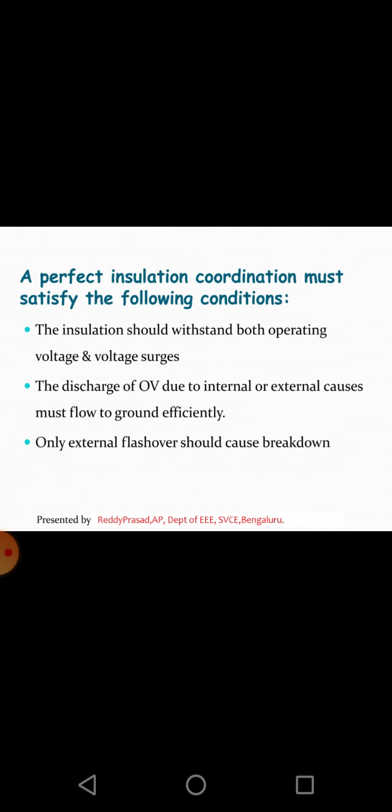A perfect insulation coordination must satisfy the following conditions. Number 1. The insulation should withstand both operating voltage and voltage surges. The discharge of overvoltage due to internal or external causes must flow to ground efficiently. Only external flashover should cause breakdown.